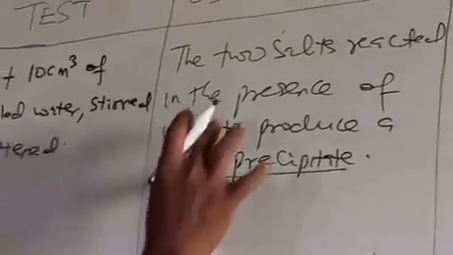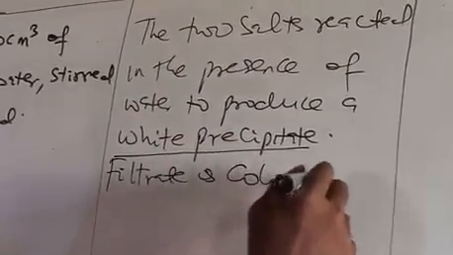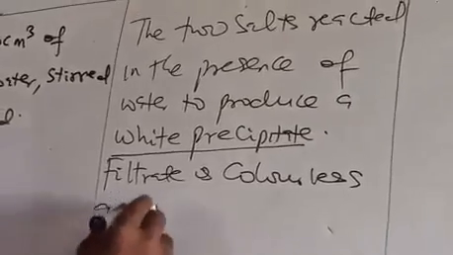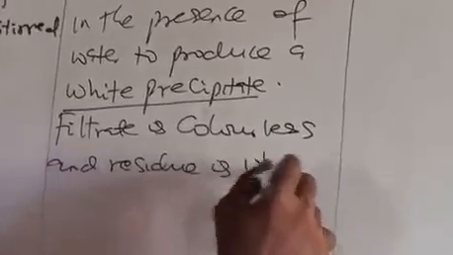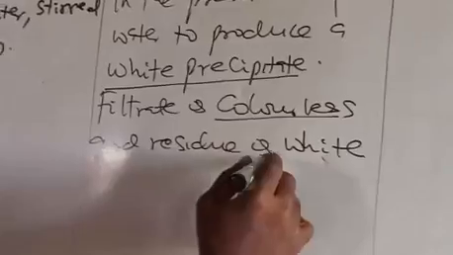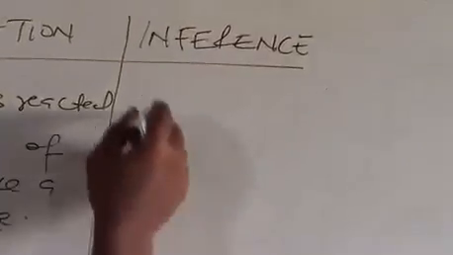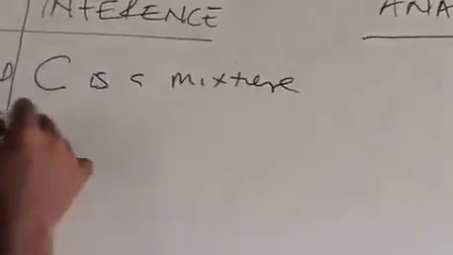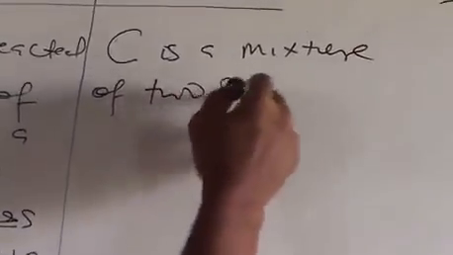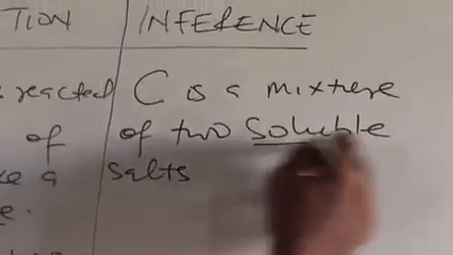So we now add on to what we've written. We say filtrate is colorless and residue is white. Filtrate colorless, residue is white. That's what we got after filtration. Then on the inference side, we now write C is a mixture of two soluble salts. See, a mixture of two soluble salts.